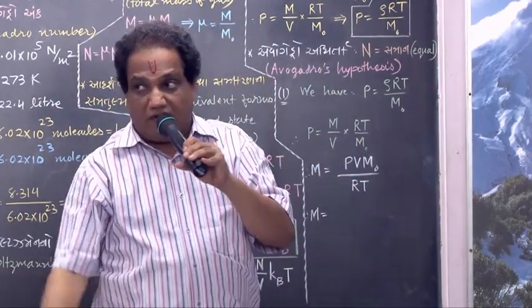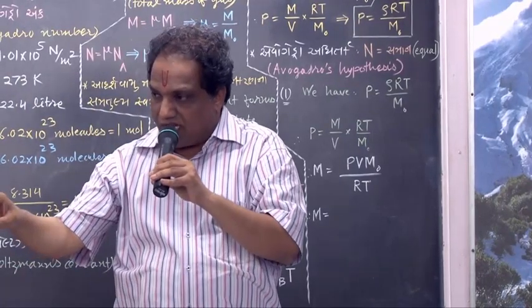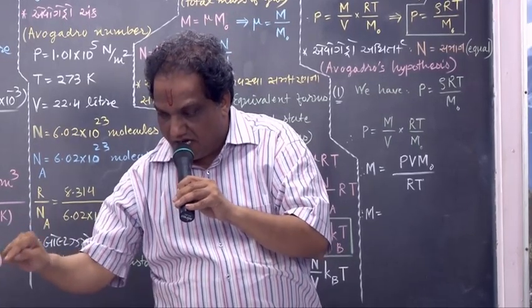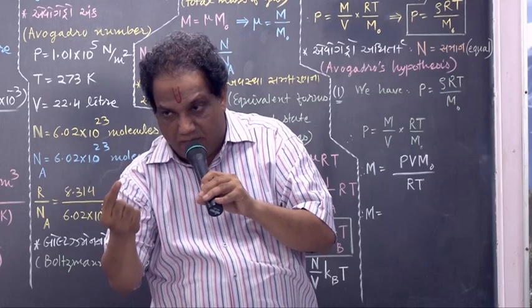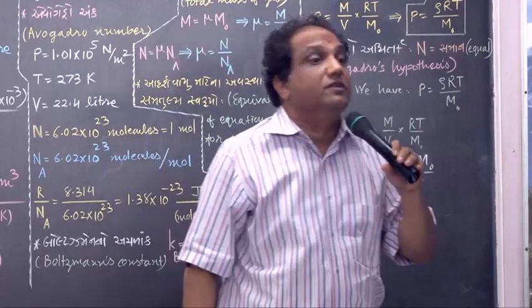So the walls will now receive some momentum. And you know Newton's second law of motion, F equals dp by dt. dt is there in the denominator. Take it as 1 second. So momentum gained by the wall in 1 second is nothing but the force exerted on the wall.